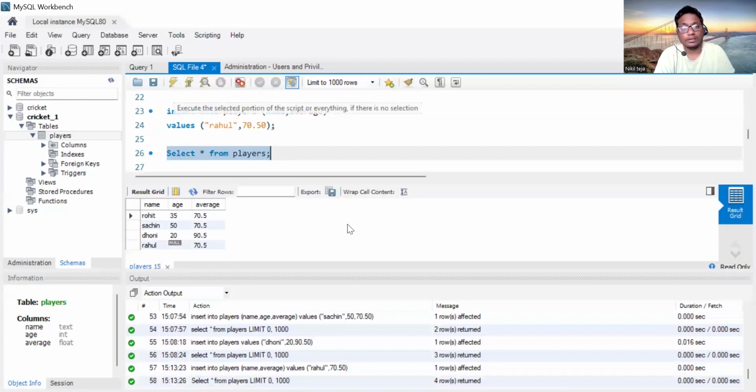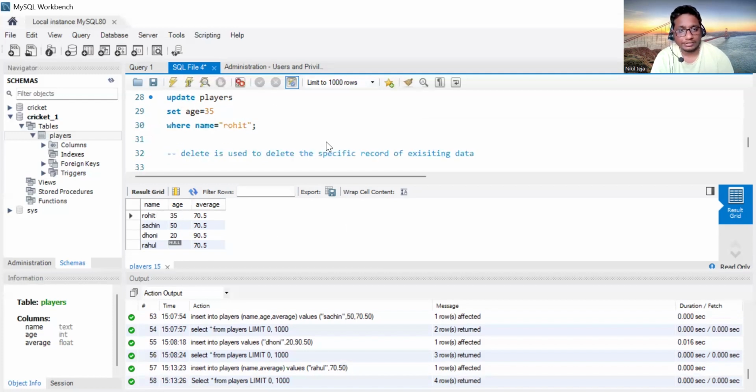The changes made to the table data are not permanent, they are just temporary. To make them permanent, we will be using the commit statement, the commit keyword.